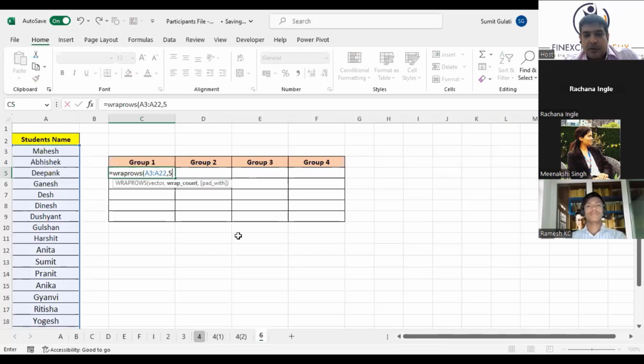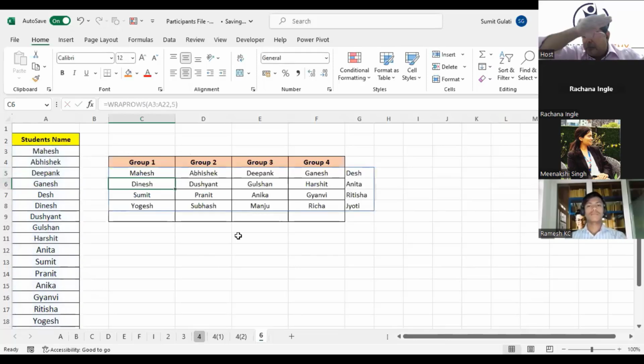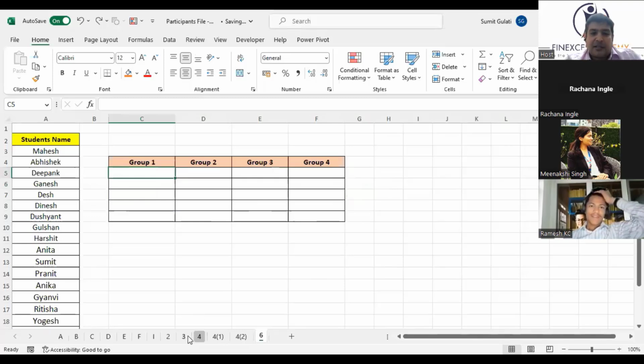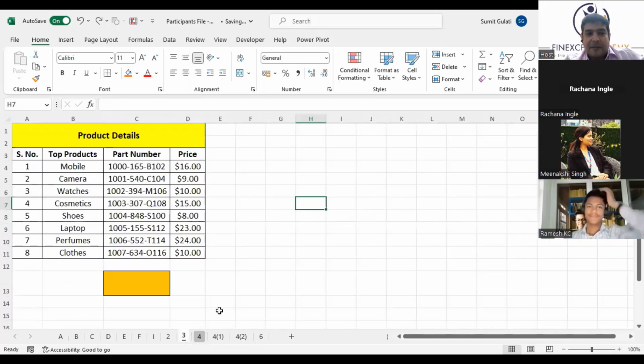If I say WRAPROWS, it will give me the first 5 as a row. So these are the first 5 as a row, and these 5 are plotted this way. So this is how it works, WRAPROWS and WRAPCOLS. A very interesting function and used extensively.